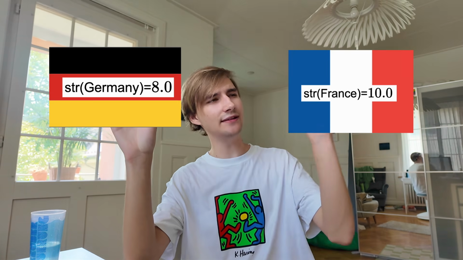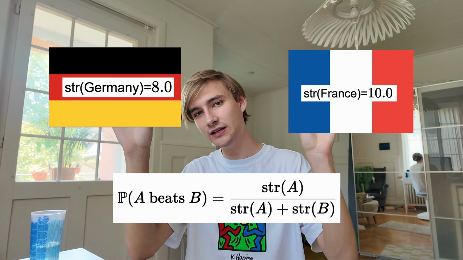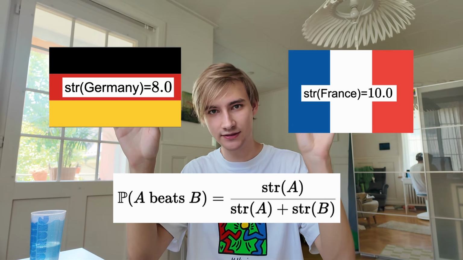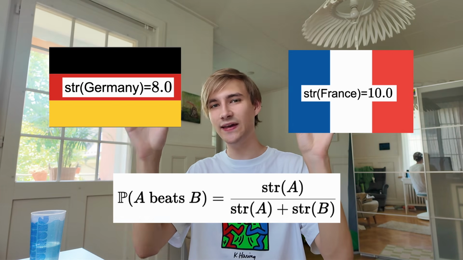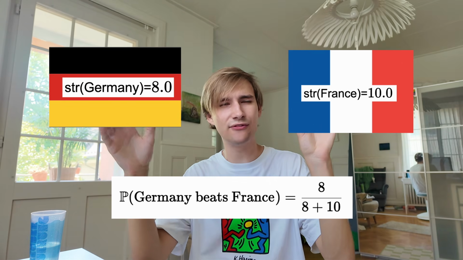If two teams play against each other, their strengths are compared. So let's say Germany, for example, has a strength of 8 and France has a strength of 10, then the chance of Germany beating France is the strength of Germany divided by the sum of their strengths. So in this example, since Germany has a strength of 8, it's 8 divided by the sum of both, which is 18. Which is about 44%.